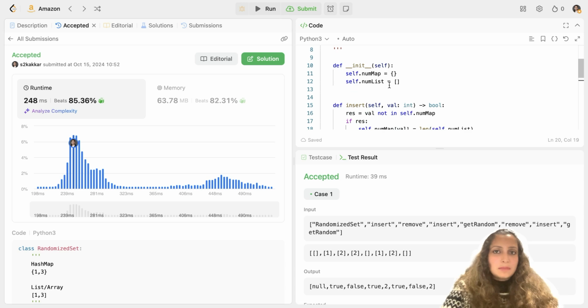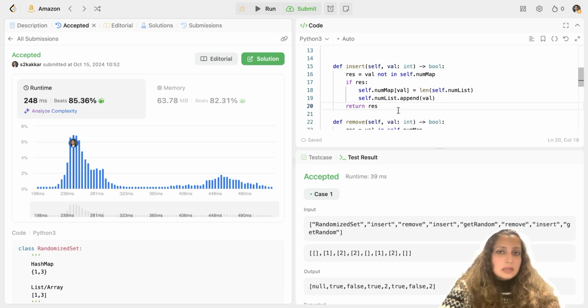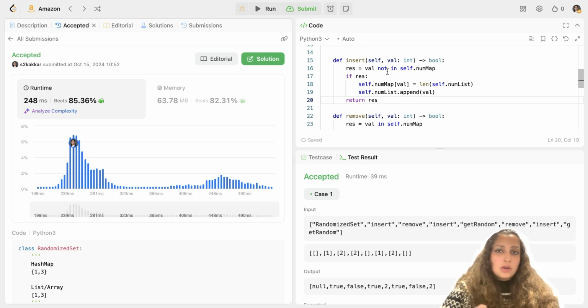I can just skim through the solution for you once again. We initialized our hash map and a list to trace the index versus value pairs and do the task in O(1) time complexity at the same time. For inserting, we first check if the value is present or not. If it is not present, we return the result as true, and in that case, we insert the value both in the list as well as in the hash map. Since we insert the value at the very end of the list, that is what is put as the index here in the hash map.